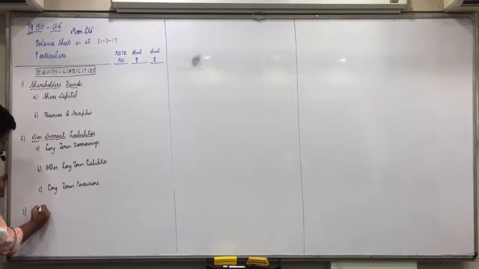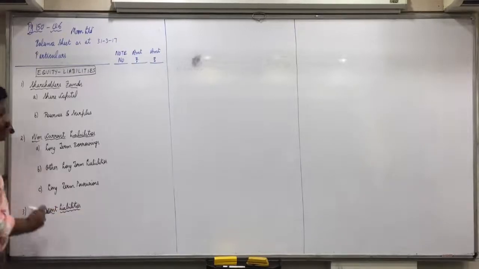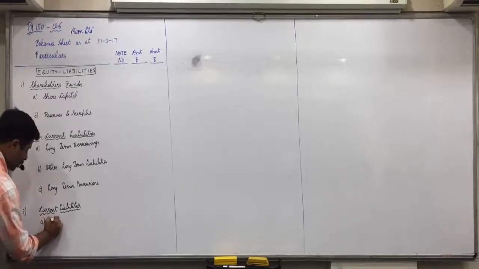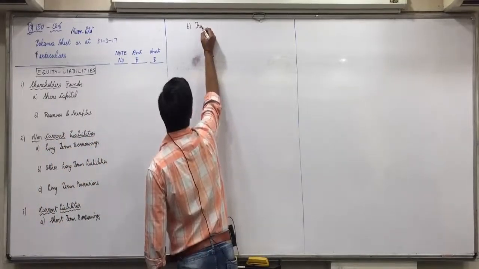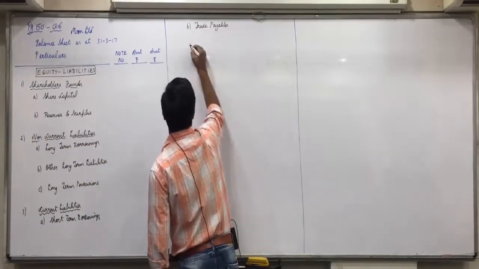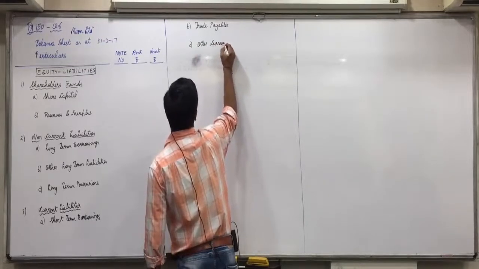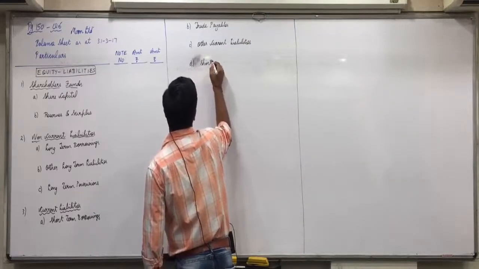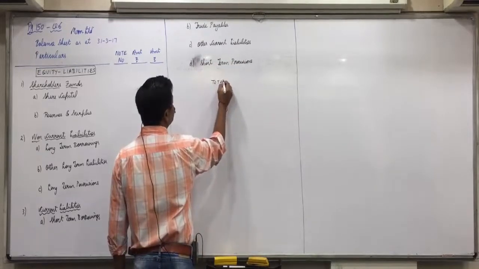Now, second type of liability, current liabilities. S will come first: short-term borrowings. T, trade payables. Then again leave a line. O, other current liabilities. Then again S, leave a line. Short-term provisions. So total of liabilities is done.